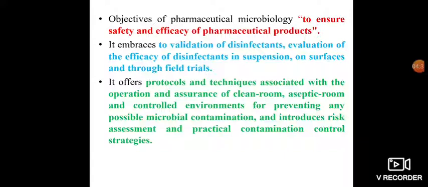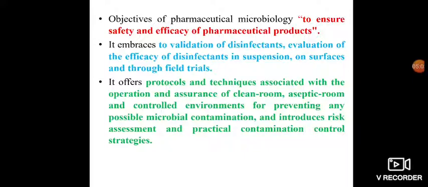Okay, so the objective of our pharmaceutical microbiology, as we already discussed at the start, is to ensure the safety and efficacy of pharmaceutical products. Different types of pharmaceutical products we use, for example vaccines and sera, are prepared from different types of microbes.